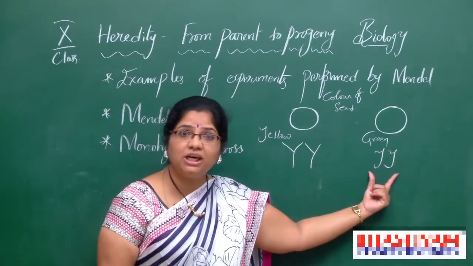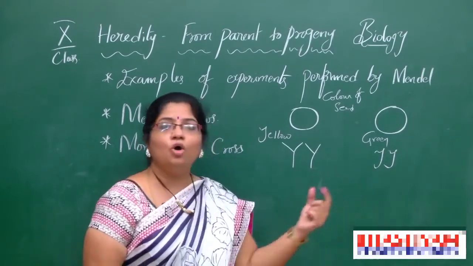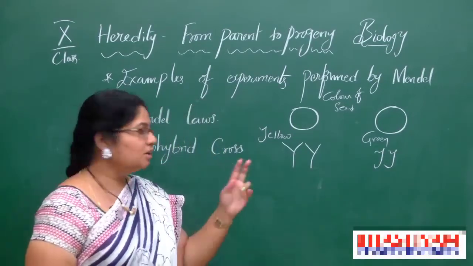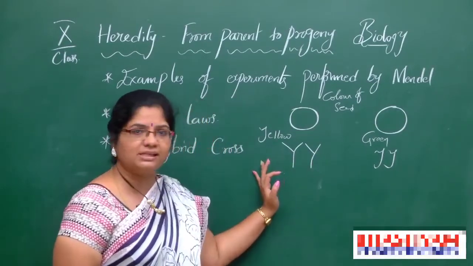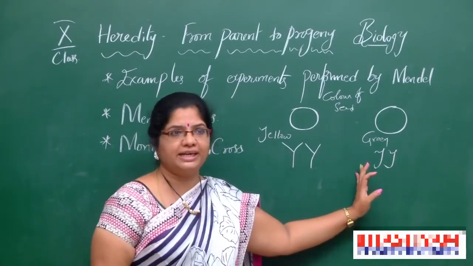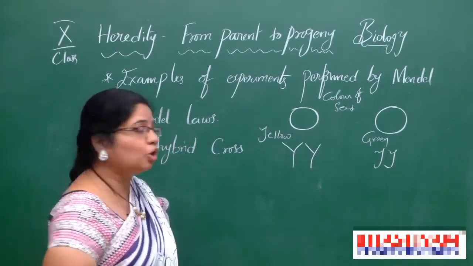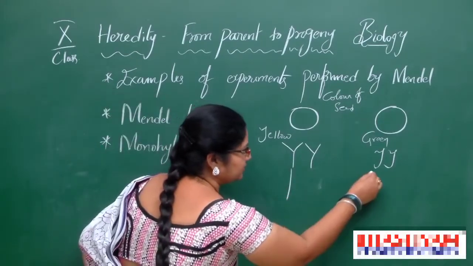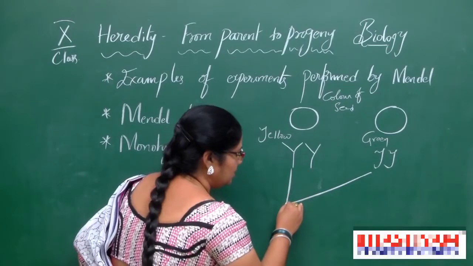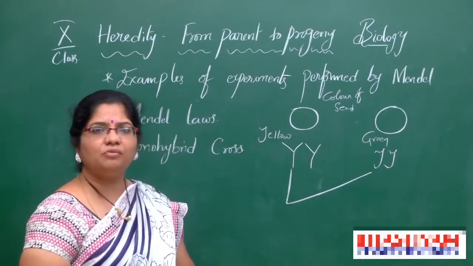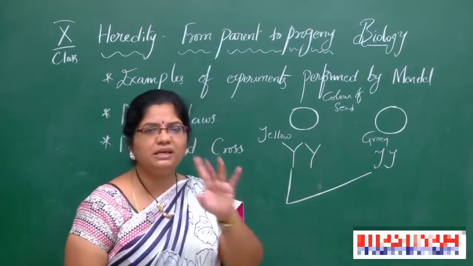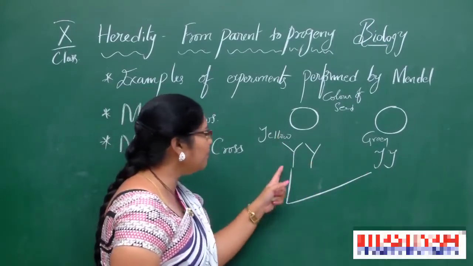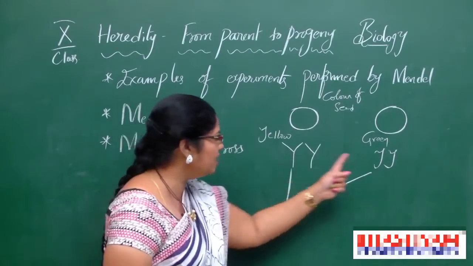That means, children, these 2 are homozygous. Two are similar, two are similar. This is homozygous and this is also homozygous. Now, Mendel cross-pollinated these. From one parent only one allele comes and fuses with another parent's one allele. So, this provides this allele, and it will mix with this one.